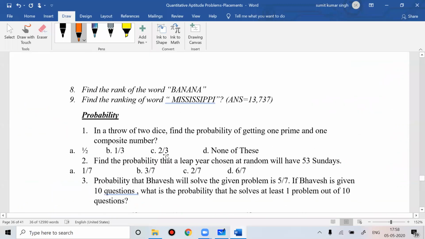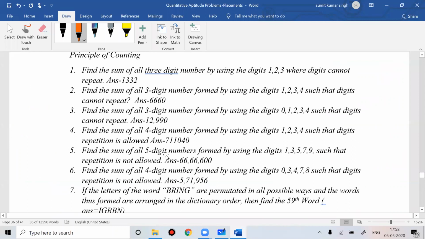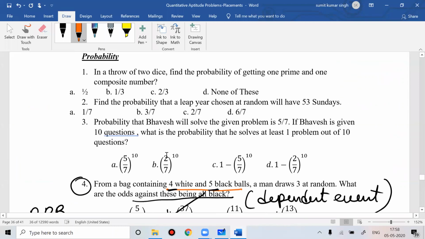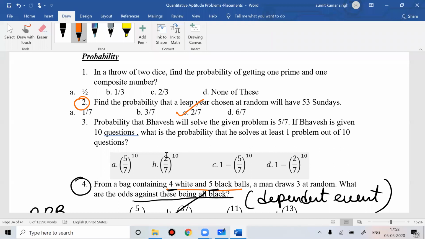This problem you have already done. Question number 2: what is the probability that a leap year chosen at random will have 53 Sundays? That is 2 by 7. I believe everyone knows that. A leap year chosen at random will have 53 Sundays with probability 2 by 7, and a normal year chosen at random will have 53 Sundays with probability 1 by 7. I believe everyone knows that.